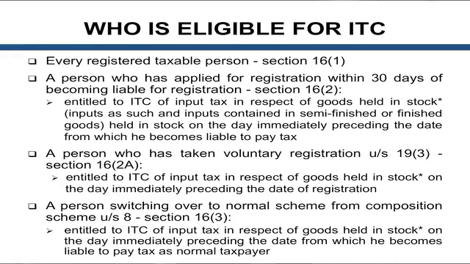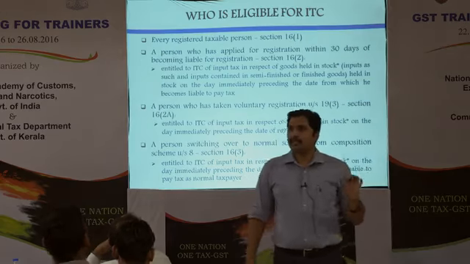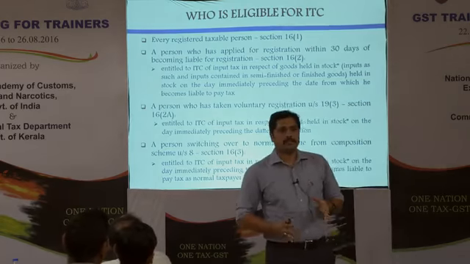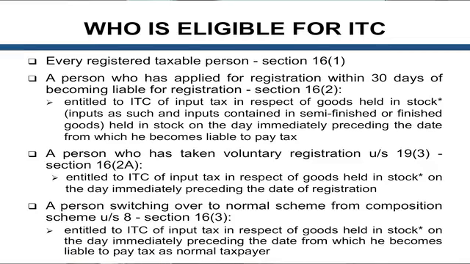And the second one is if a person becomes liable for registration. Like this morning, they must have taken you over the liability of registration. Within 30 days from when he is liable for registration, he should apply for registration. Then, if he has applied for registration, this is called goods held in stock. Goods held in stock is the input credit of inputs, assets, or the inputs used in the semi-finished or the finished goods available in your stock. Those credits will be available to you for taking